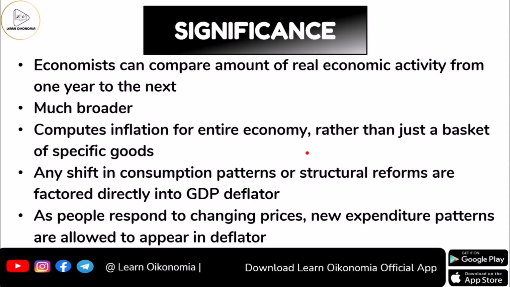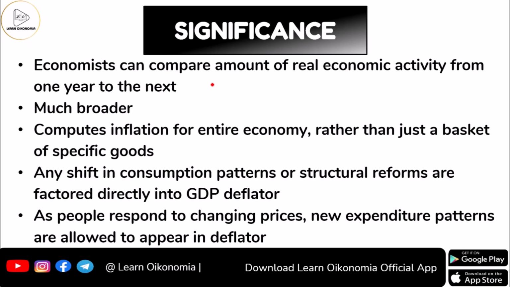And economists always consider GDP deflator as something which could be used to compare the amount of real economic activity that had taken place in a particular year compared to what was there in the base year. So we can go for a comparison of the amount of the real economic activity from one year to the next year.